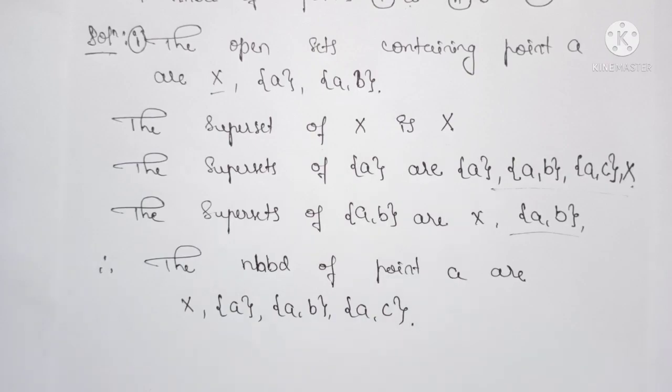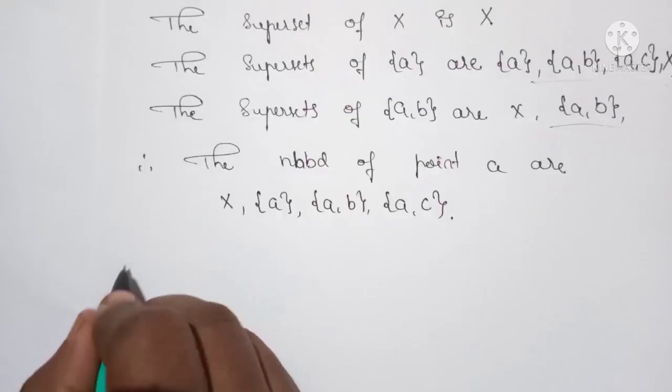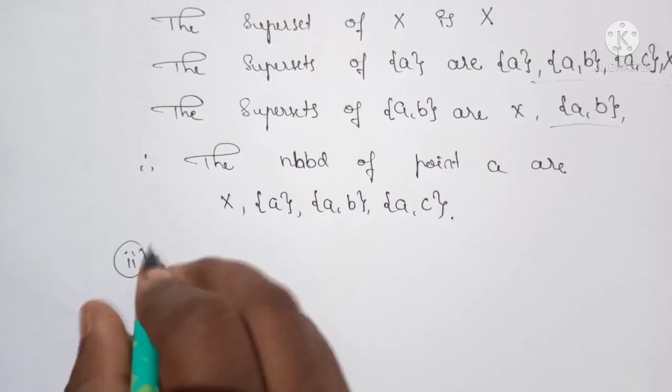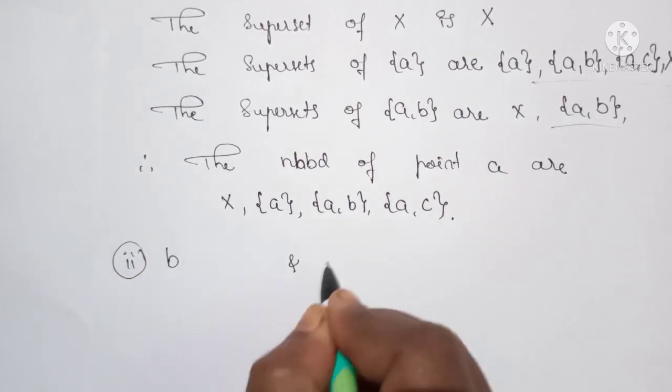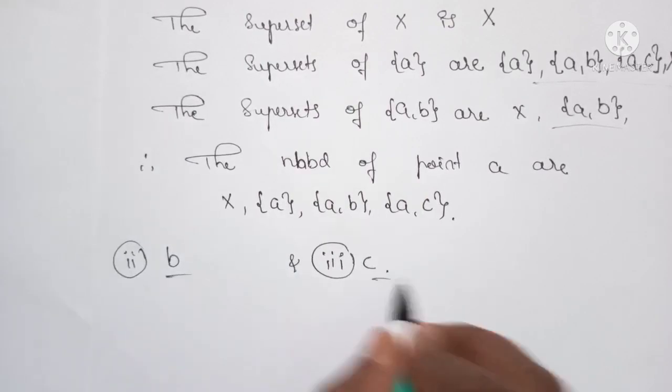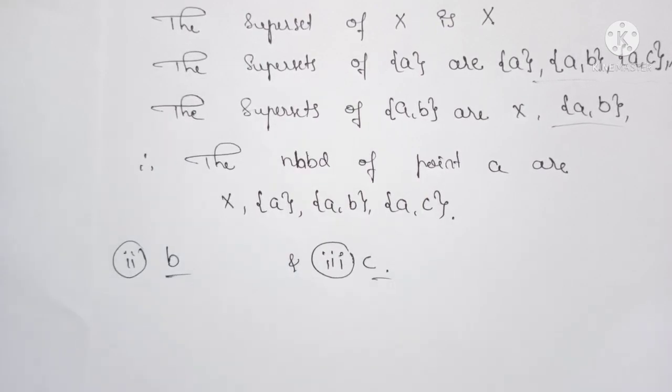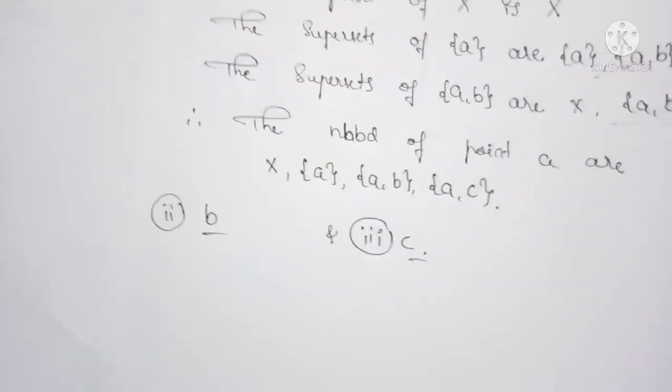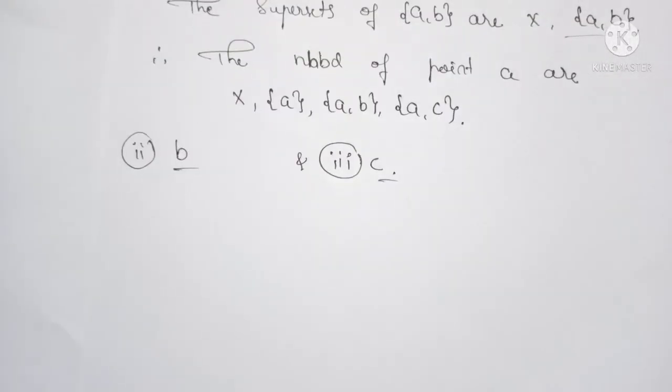Okay, so similarly you can find the neighborhood of point B and the neighborhood of point C by yourself. Okay, try this. Now we move to the next point, that is theorems on neighborhood of x.